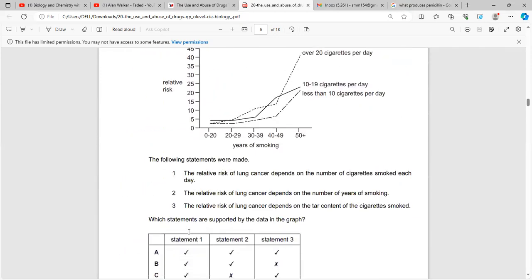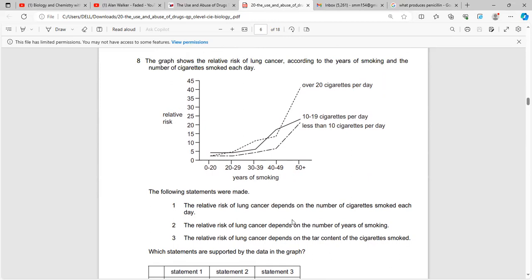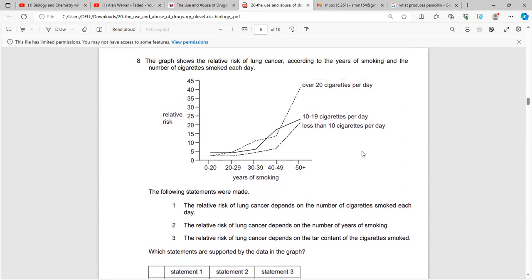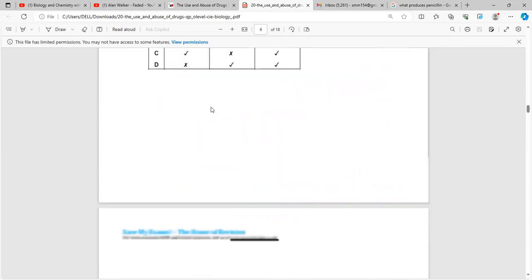And now in question number eight, again, which statements are supported by the data in the graph? Number one and number two can be supported from the graph because they depend on the numerical data. However, the risk of lung cancer depends on the tar content of the cigarette smoke. Although it may be correct, the tar content is nowhere mentioned in the question, thus we can't make this inference on our own.